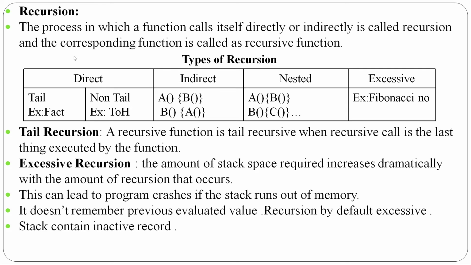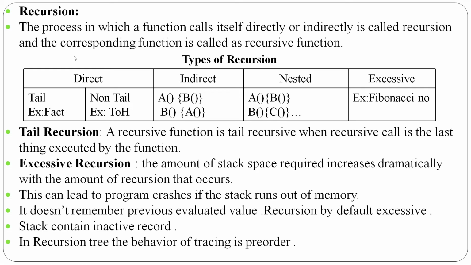Okay, the stack contains the activation record. So what is the need of stack in recursion? Generally when we are calling one function, whatever activation record is left, the stack stores it. So that's why we use stack in recursion. In the recursion tree, the behavior of tracing is pre-order. How we use stack in recursion, we'll do in detail in programming, here just for understanding.